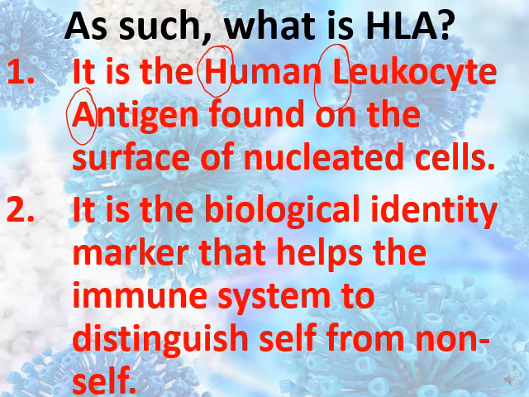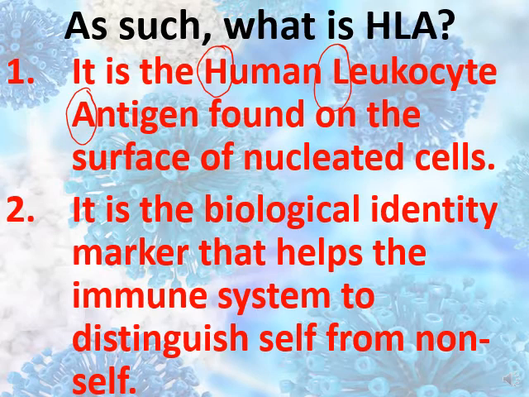For example, having the logo on your shirt for ISI, you know that the student belongs to the International School of Innovation. By this way, we can determine the student belongs to ISI. Here, the biological identity marker helps the immune system to distinguish the self from non-self. If this cell has the HLA, it belongs to my body. So it's a self.